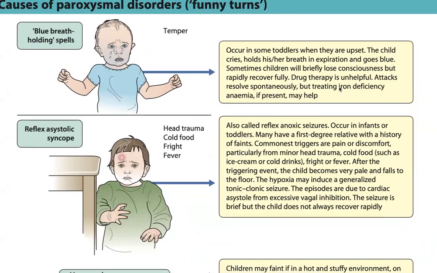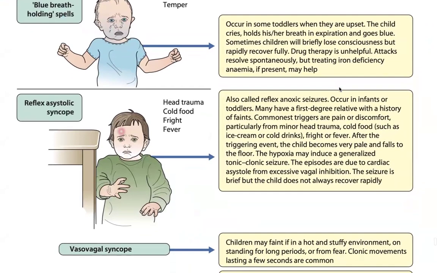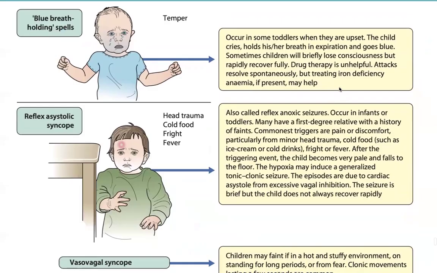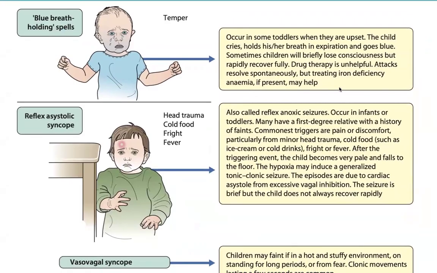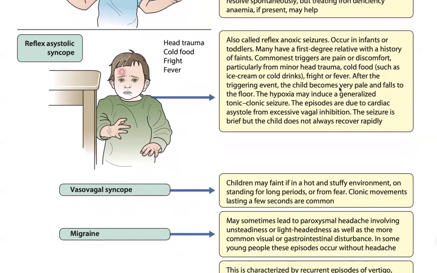Reflex asystolic syncope, triggered by head trauma, cold food, fright, or fear, also called reflex anoxic seizures, occurs in infants and toddlers. Many have a first degree relative with a history of similar episodes. The commonest triggers are pain or discomfort, particularly from minor head trauma, cold foods such as ice cream or cold drinks, fright, and fever. After the triggering event, the child becomes very pale and falls to the floor. The hypoxia may induce generalized tonic-clonic seizures. Episodes are due to cardiac asystole from excessive vagal inhibition. The seizure is brief, but the child does not always recover completely.